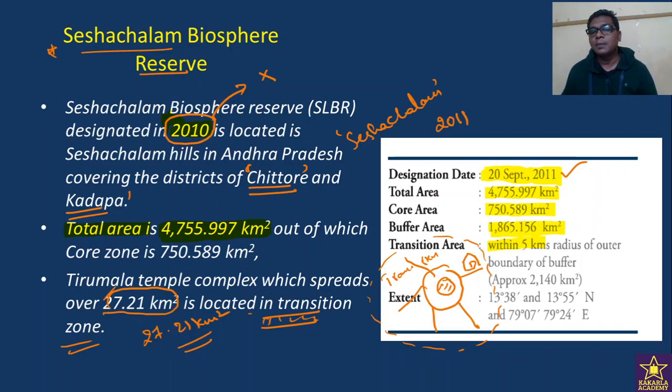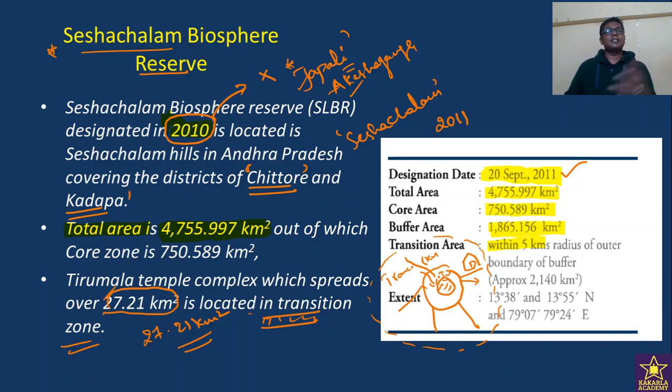If you go from the Tirumala temple complex into the buffer region, Japali, a Hanuman temple located in the upper reaches of Tirumala, and Akashaganga, which students who visited Tirumala would know, the Venugopal Swami Temple, Japali Hanuman Temple and Akashaganga are all located in the buffer region. Beyond that, you are not expected to go into the core region, where you may be killed in an encounter, as you may be suspected of red sandalwood smuggling. Otherwise, you could be hunted by wild animals there. This is Seshachalam Biosphere Reserve.